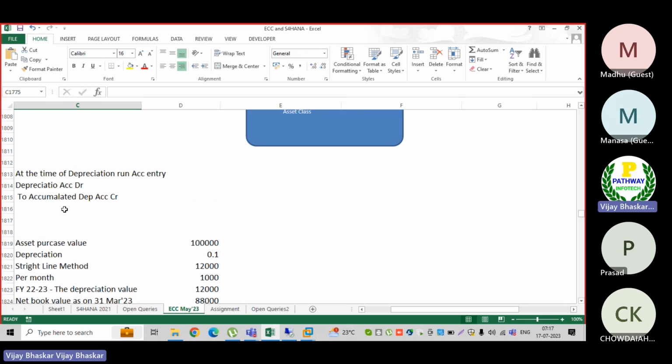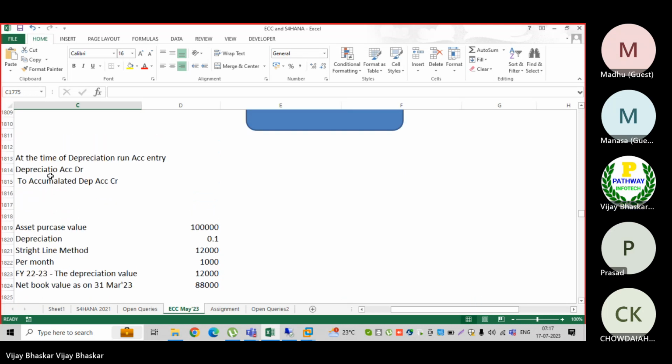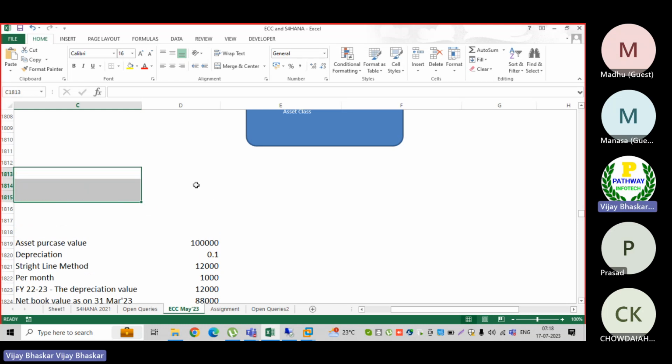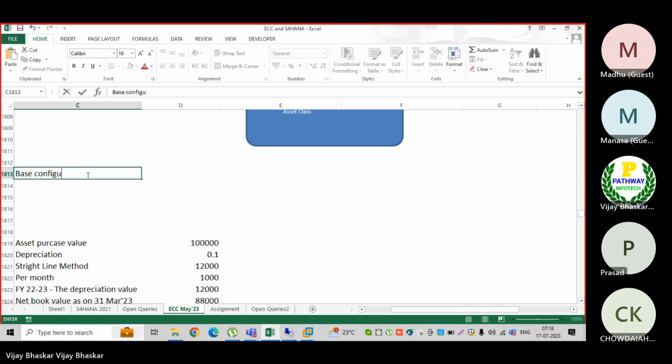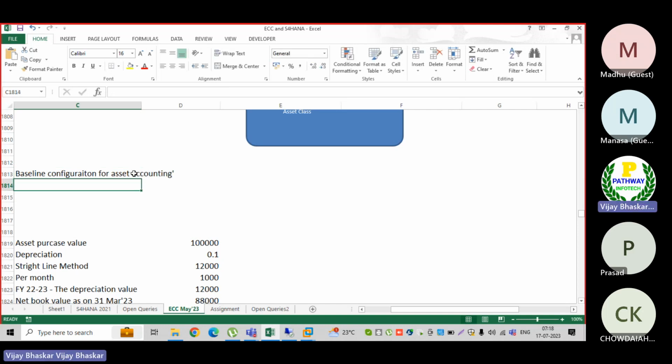This I have already explained about the depreciation posting. Then what is the base configuration? Baseline configuration for asset accounting. There are a few customization settings required here.